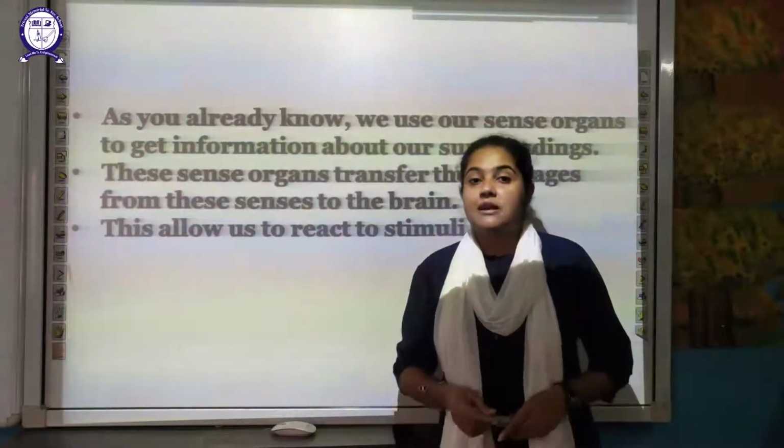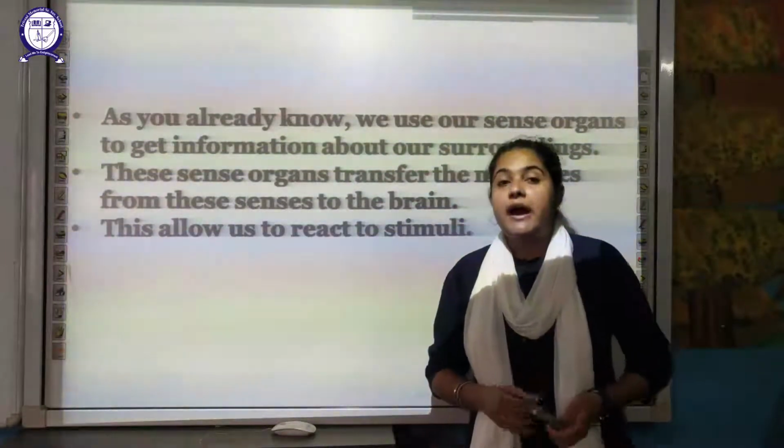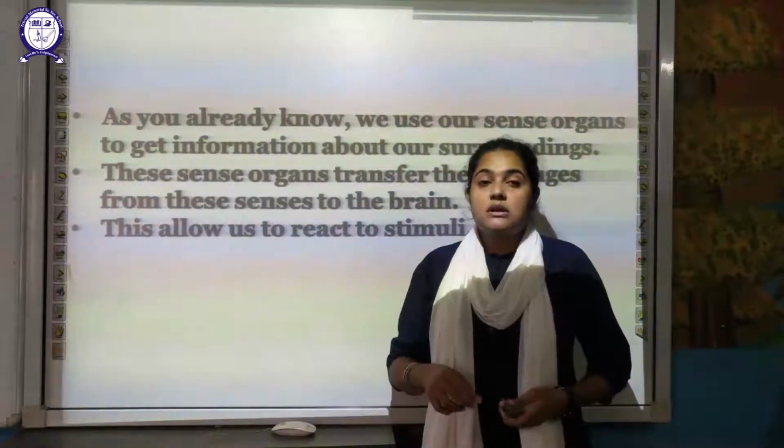In the previous class, in class 4th, you might have studied the different sense organs: your eyes, ears, nose, tongue and skin.